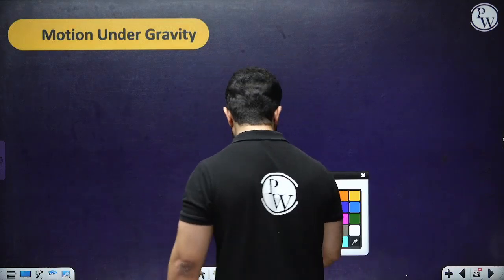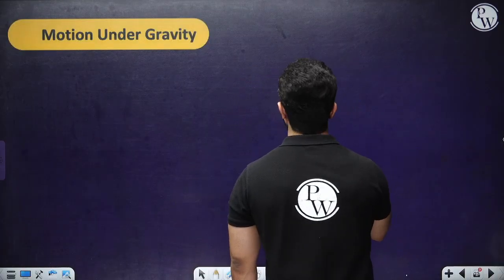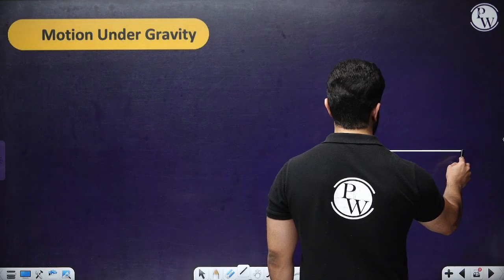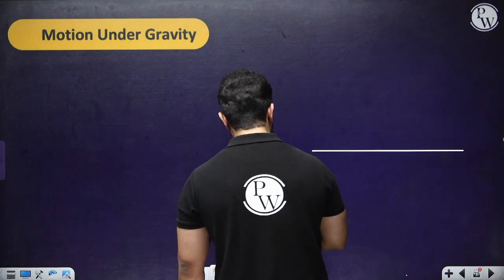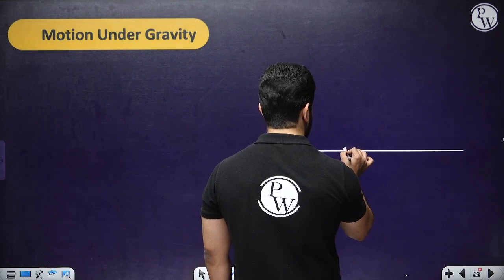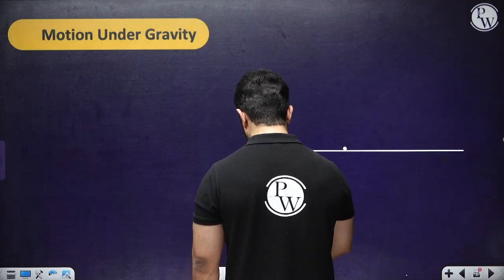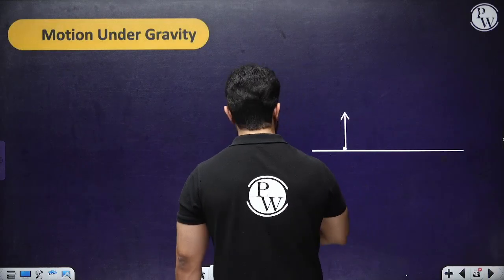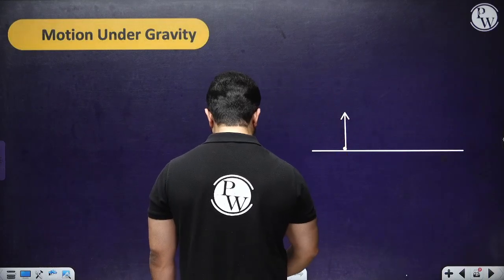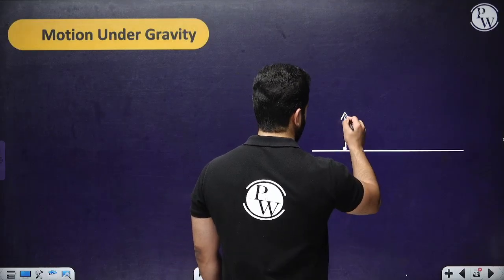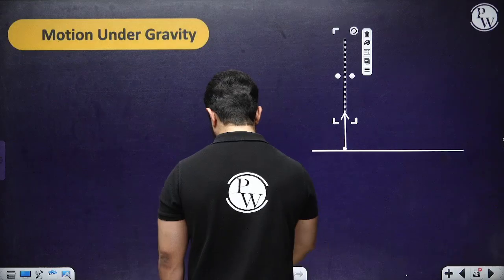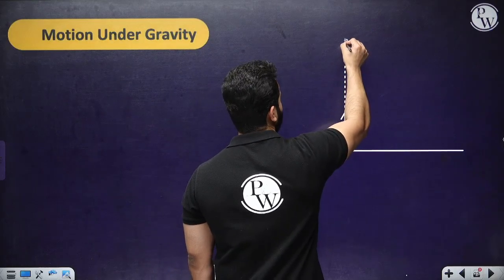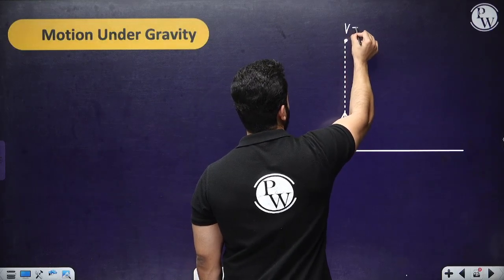Let's say this is the ground, and a particle is thrown something like this with some initial velocity. We are going to talk about the maximum height attained by this particle. Whenever you talk about maximum height, always remember that this is the point where the final velocity becomes 0.